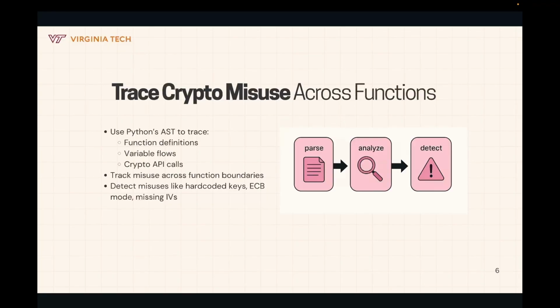Using the AST, we trace function definitions, keep track of how variables are assigned and passed around, and watch for specific crypto API calls. More importantly, we follow these values across function boundaries. So even if a key is defined in one function and misused several calls later, we still catch it. This lets us detect classic misuses like hard-coded keys, insecure modes like ECB, or missing IVs even when the code looks clean on the surface.